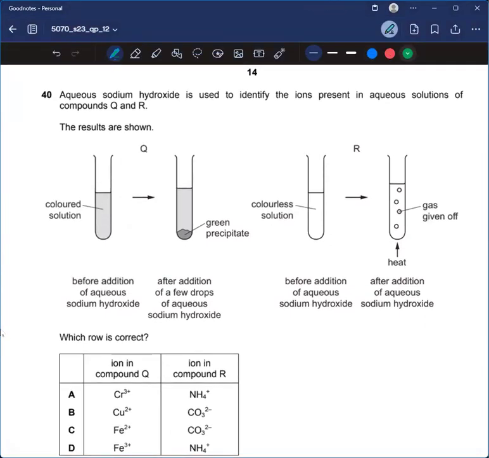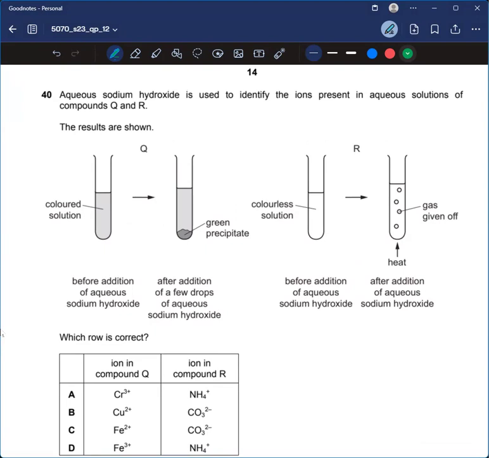Okay. Last question, question number 40. Aqueous sodium hydroxide is used to identify the ions present in aqueous solutions of compounds Q and R. The results are shown. The solution before addition of aqueous sodium hydroxide shows a green precipitate. We know that a green precipitate could be possible in chromium. Oh no, wait. Before addition of aqueous sodium hydroxide and after a few drops of aqueous sodium hydroxide.